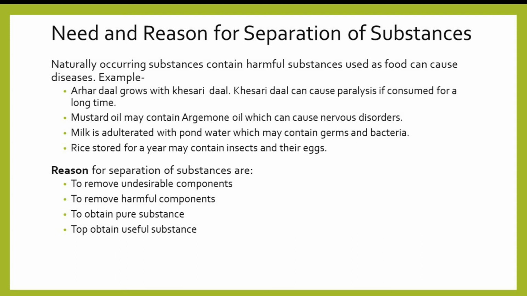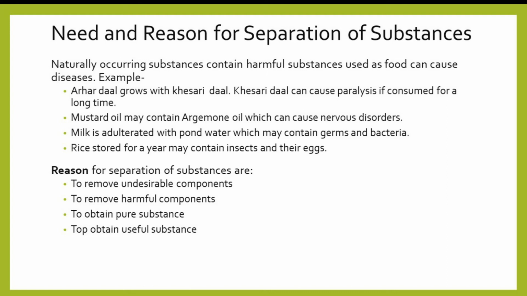Just like that, mustard oil may contain argemone oil, which can cause nervous disorders. Milk is adulterated with pond water which may contain germs and bacteria. Like that, rice stored for a year may contain insects and their eggs.